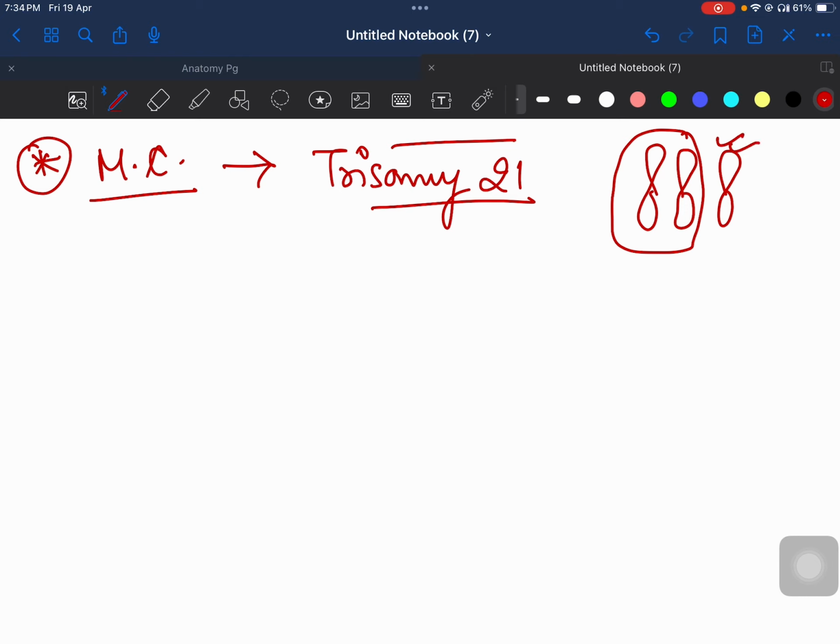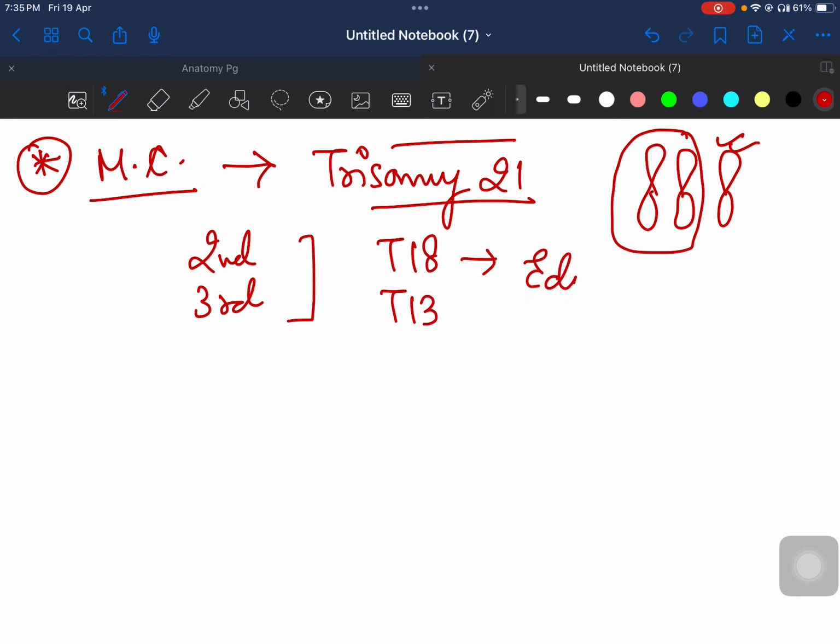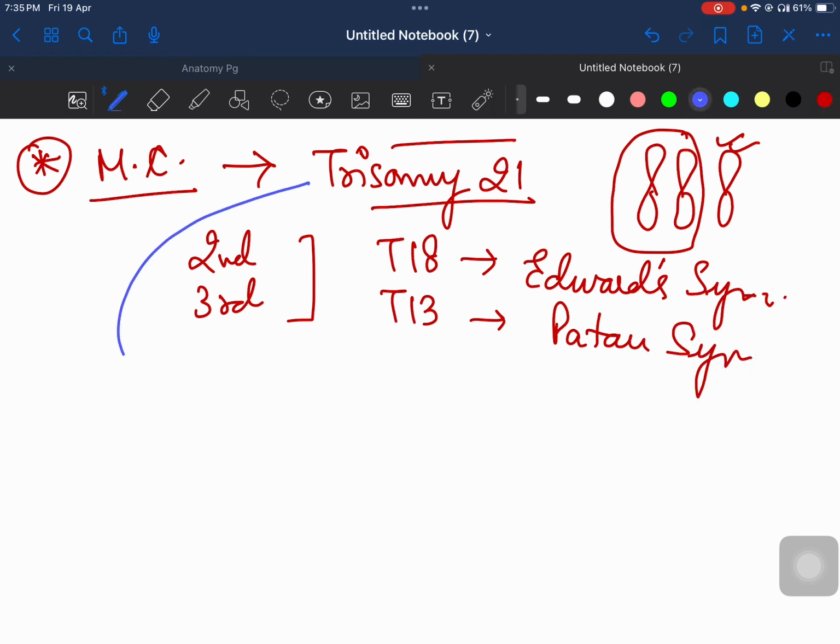The second and third most common aneuploidies are trisomy 18 and trisomy 13. Trisomy 18 is also called Edwards syndrome, and trisomy 13 is called Patau's syndrome. And trisomy 21, the most common one, is called Down syndrome.